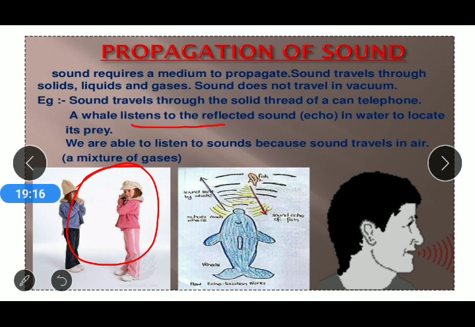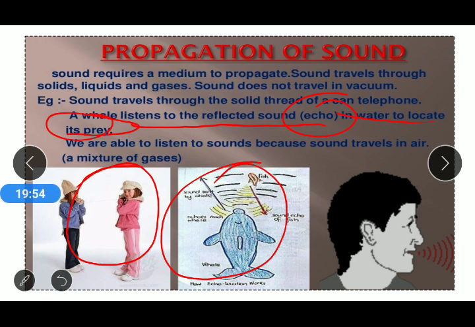A whale listens to the reflected sound, that is called echo, in water to locate its prey. That means when the whale is trying to catch prey, it uses that procedure. And the whale is able to listen to it because sound travels through the liquid. That is the picture which shows that due to the echo, the reflection of the sound, the whale can easily hear the sound and it can easily catch the prey.